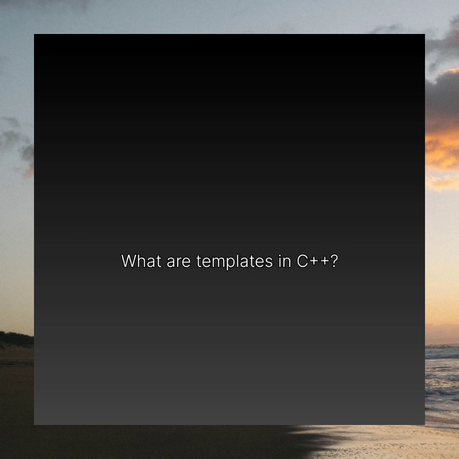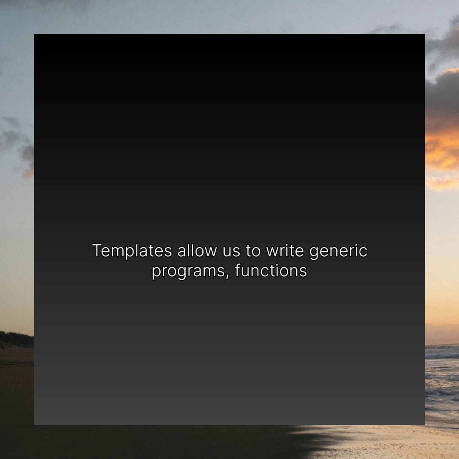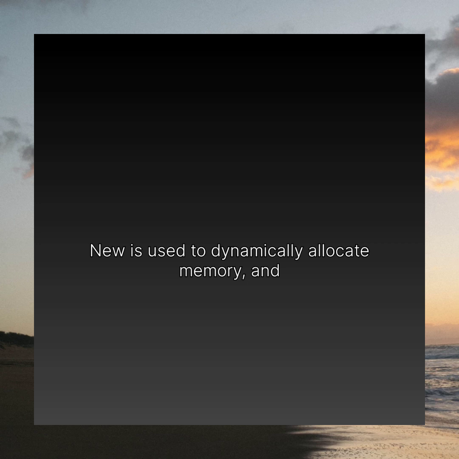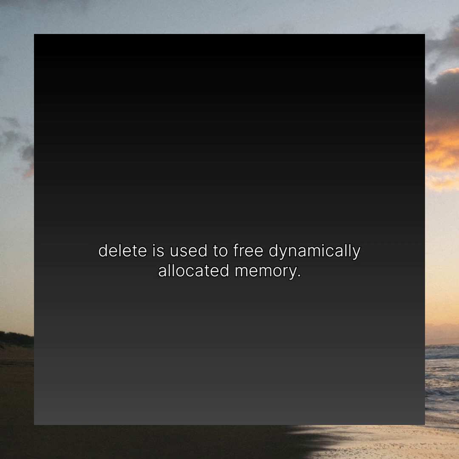18. What are templates in C++? Templates allow us to write generic programs, functions or classes that work with any data type. 19. What is the use of new and delete? New is used to dynamically allocate memory, and delete is used to free dynamically allocated memory. 20. What is exception handling in C++? Exception handling in C++ is done using try, catch, and throw blocks to handle runtime errors safely.